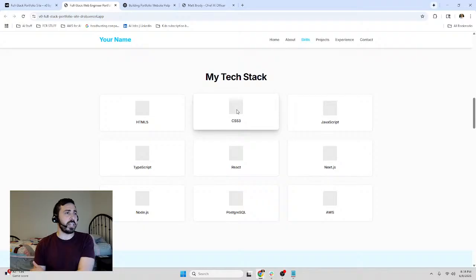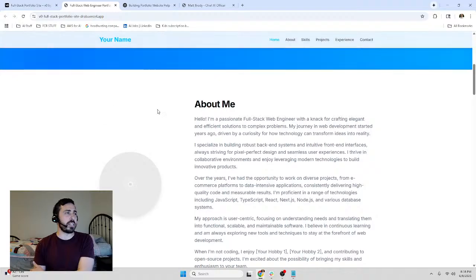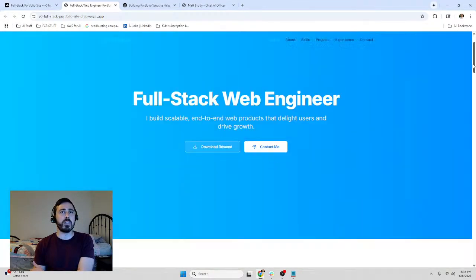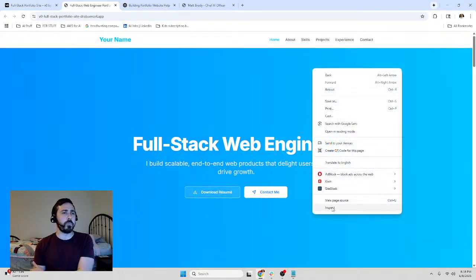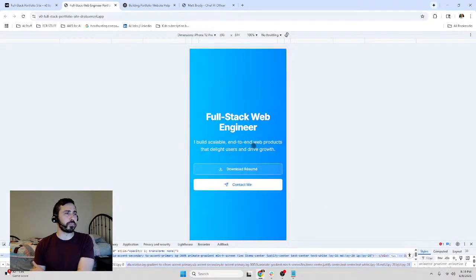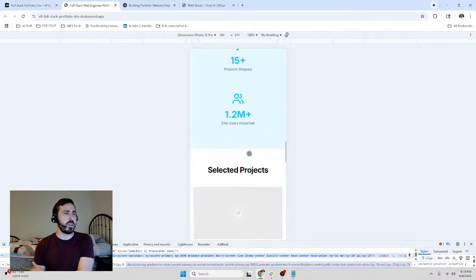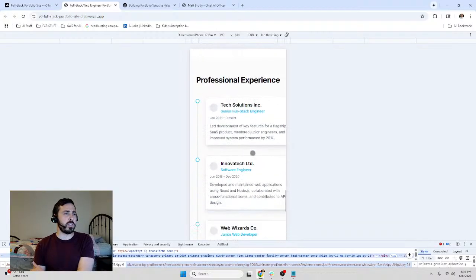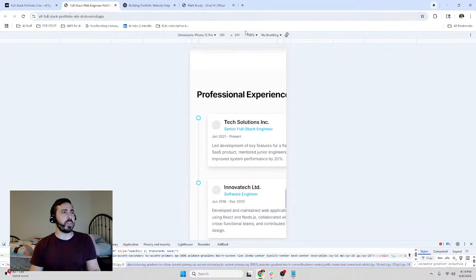The tech stack, see, it did not grab the images. I wonder if there's some reason why it can't do that. This got bigger, that's great. Now what I might actually do is tell it to move it up, just from a design perspective, but that's okay. Let's see if it fixed this for mobile. See how this worked. Looks good. See, it kept it the same size. Okay, we need to put in some icons. Okay, that looks a little bit better, but it's still, oh, wait a second.